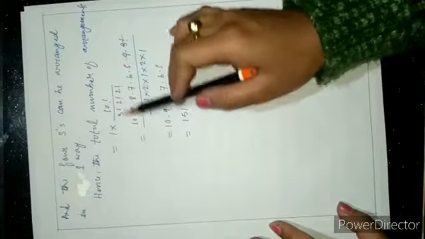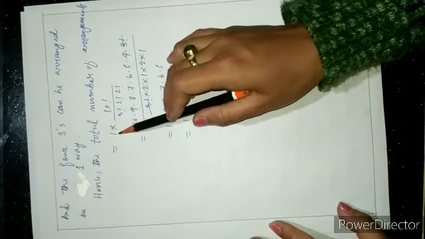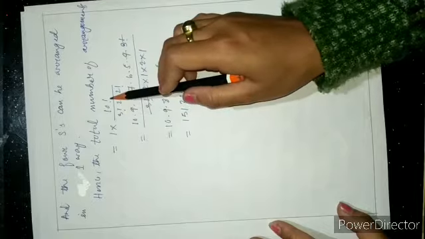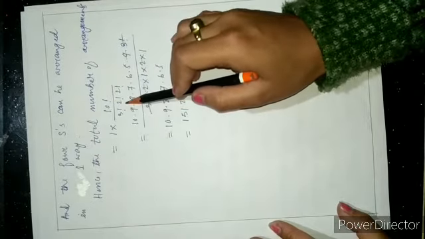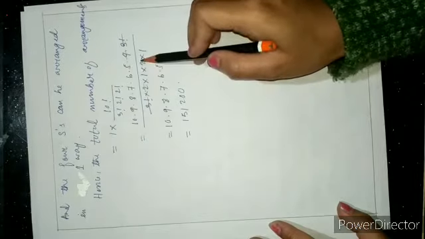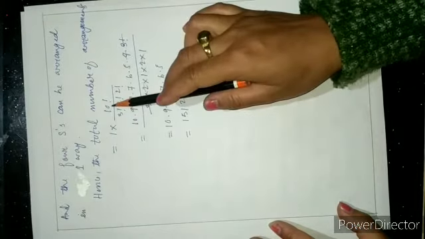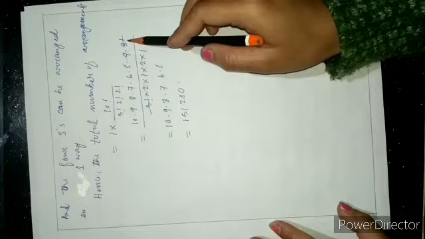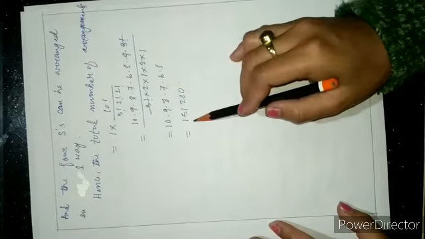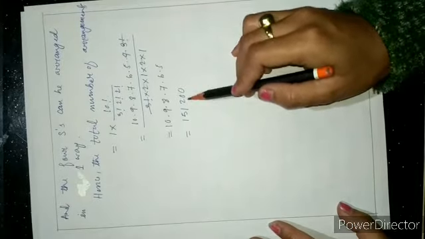Hence the total number of arrangements is given by 10 factorial divided by 3 factorial, 2 factorial, and 2 factorial. Reducing, 10 times 9 times 8 times 7 times 6 times 5, and their product is equal to 151200.